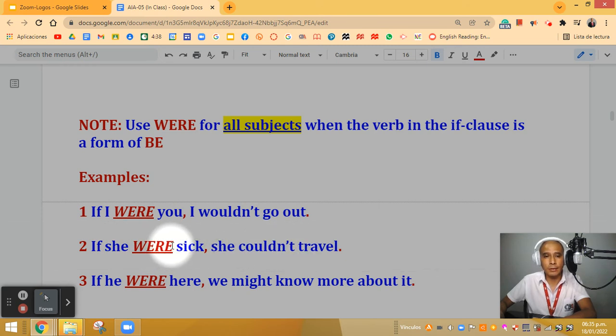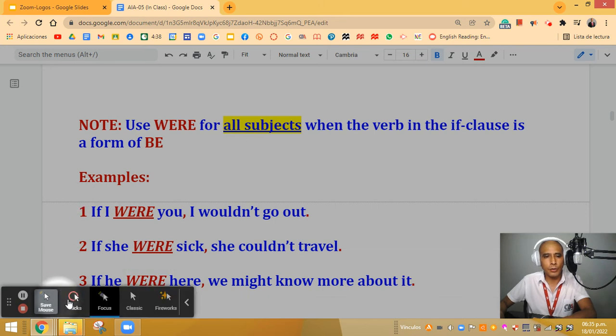In a normal sentence, I would use was, but since it's unreal, I need to use were. And the same happens in example number three. If we pay attention to number three, it says, if he were here, he might know more about it. But the fact is that he is not here. That's why I have to use the verb were. In the three cases, as you can see, I use were in the if clause.